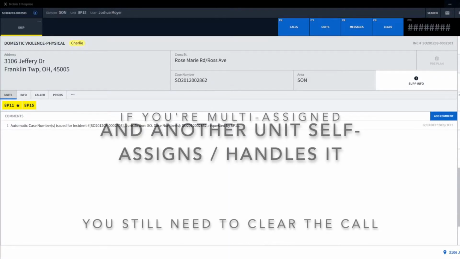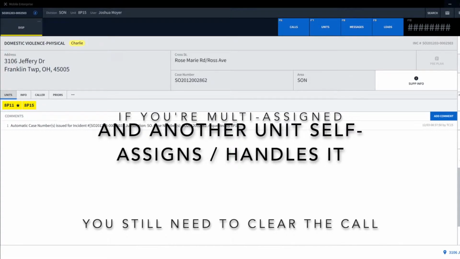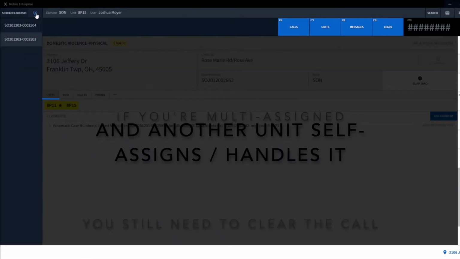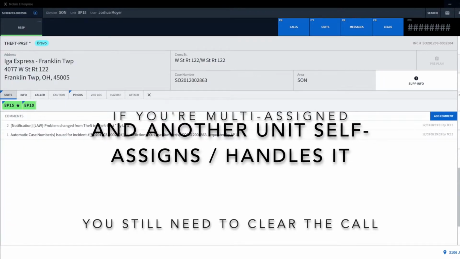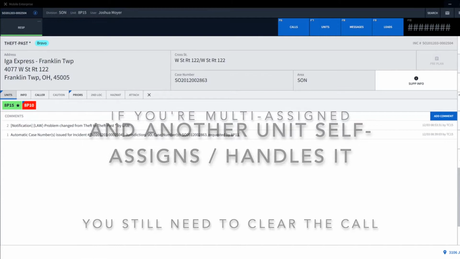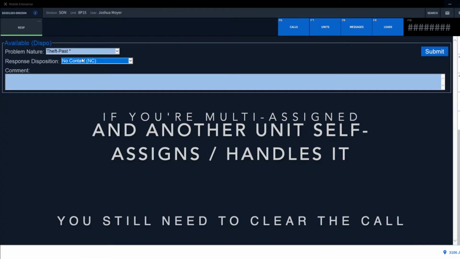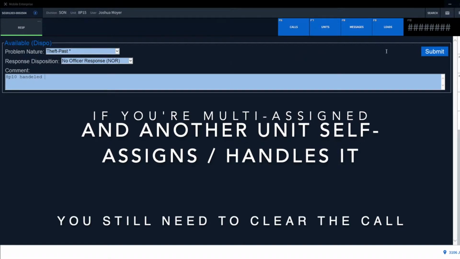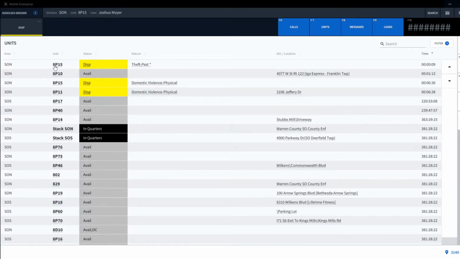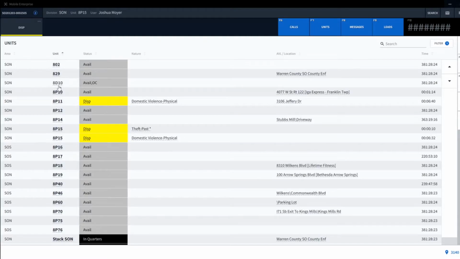Another small caveat is given through this example. 8-Pol 15 is on a domestic, then multi-assigned to a theft. 8-Pol 10 self-assigns to the theft and handles it. Although 8-Pol 10 handled it, the call cannot be closed out completely until 8-Pol 15 interacts with it, since they were the assigned unit. Another tip is from the unit screen, you can sort by unit to see who is assigned to more than one call, plus their latest status and duration for each.